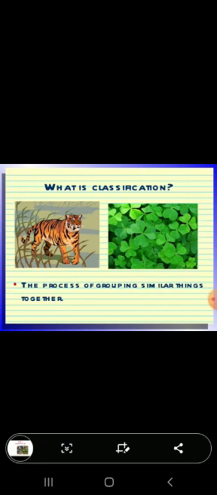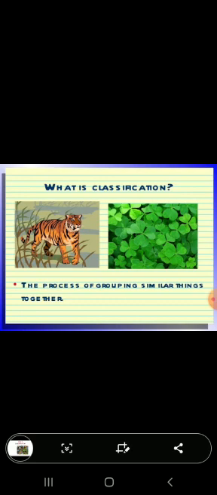So in order to study them easily, scientists have grouped similar plants in one group and similar animals in another group. By studying just one animal or one plant of any particular group, we can get information about all the members of that group.